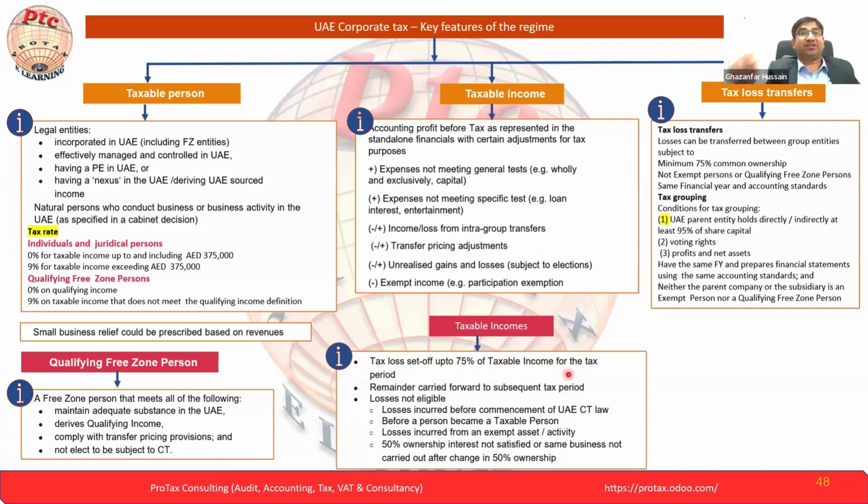In the previous example we saw the limitation of 75%. It says that this year, whatever the taxable income, take 75% up to that amount. Previous year losses can be adjusted, and if you still have losses, you can carry forward the remaining.